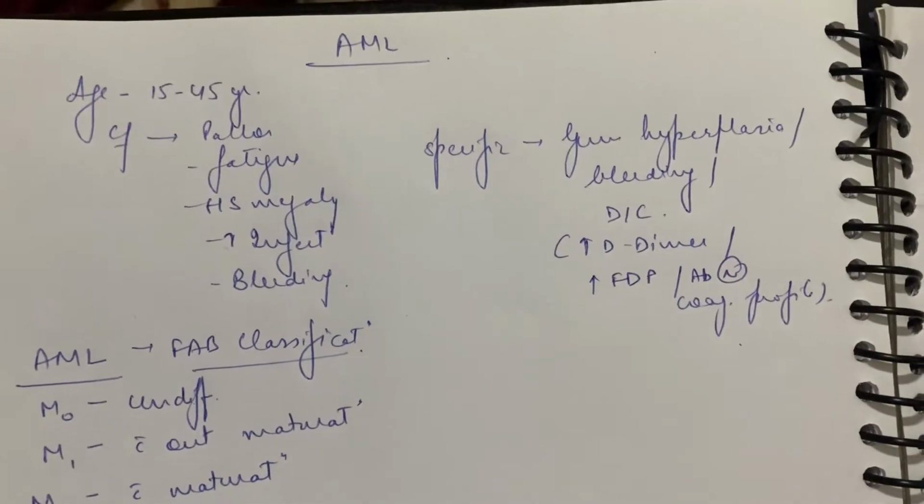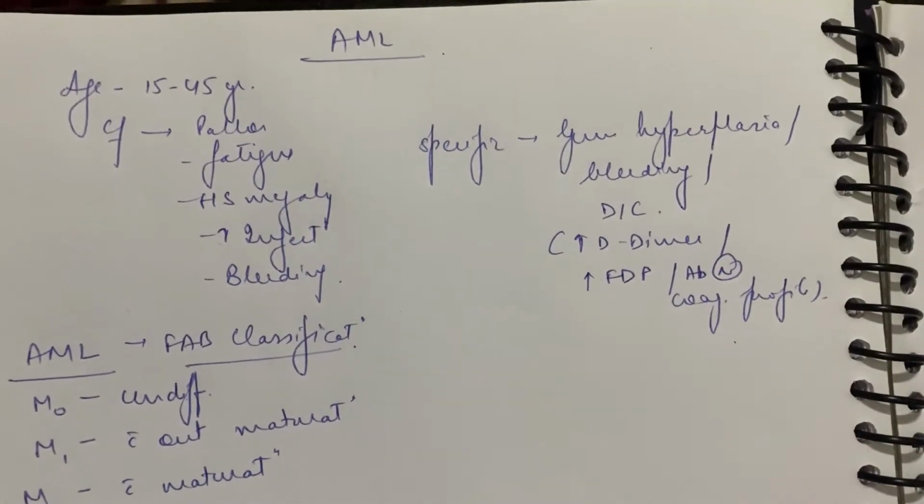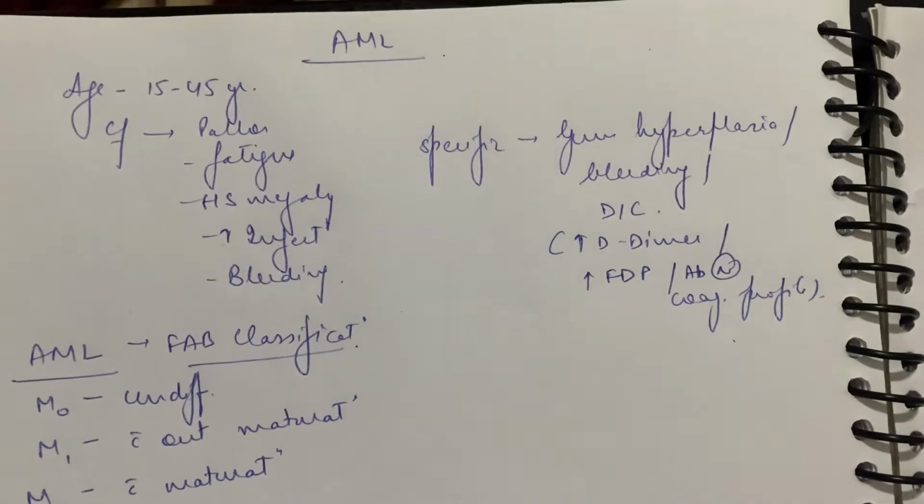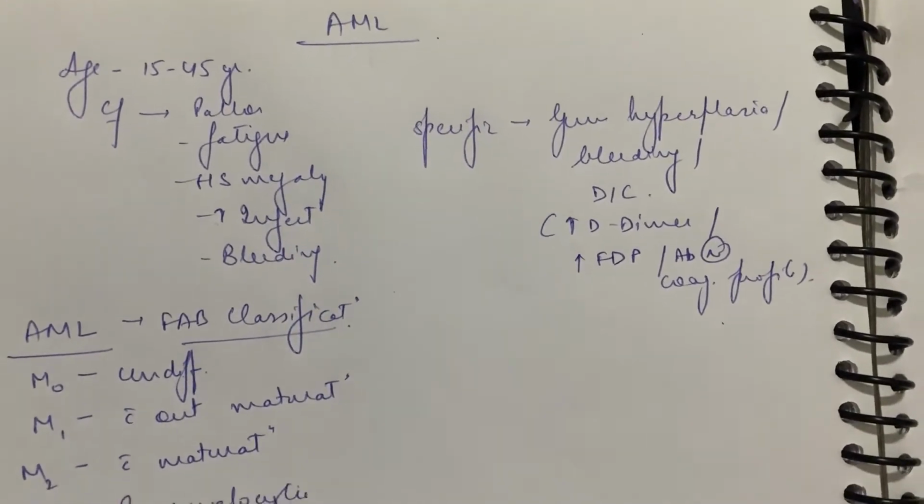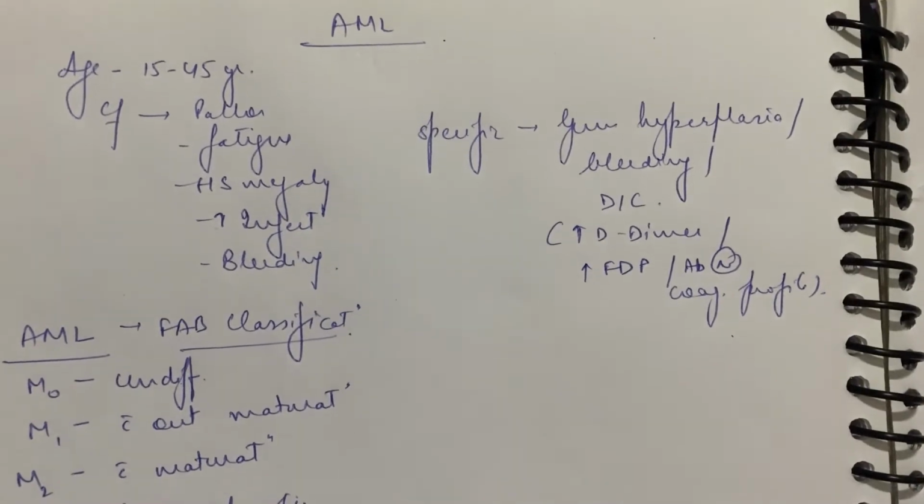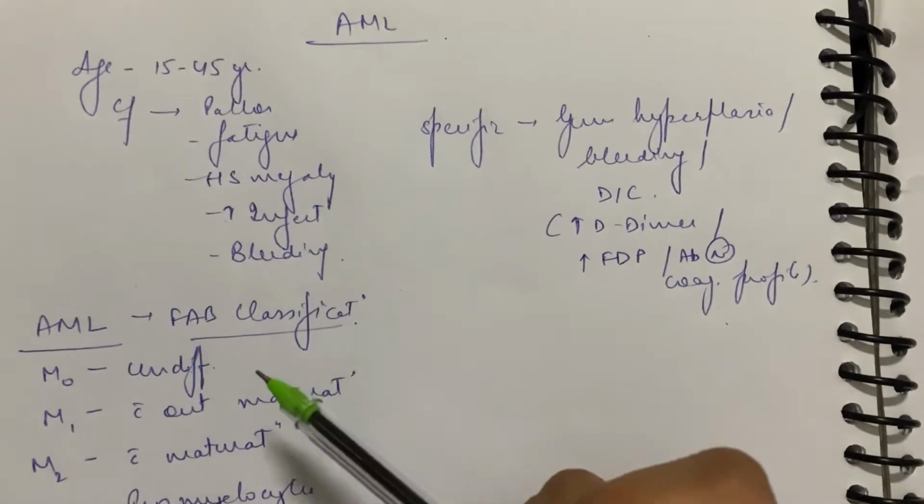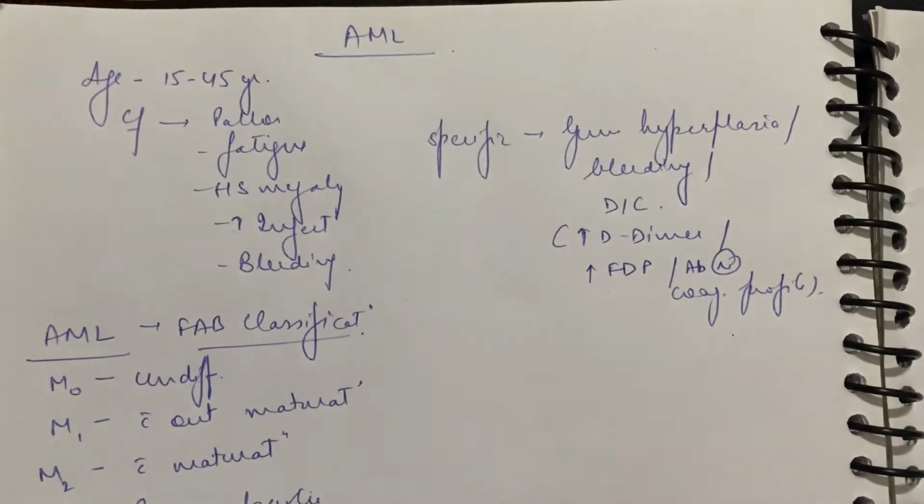Hello everyone. Today's topic is AML, which is acute myeloid leukemia. The first thing you need to remember in this disease is that it happens in adults. Okay, तो age group इसका 15 to 45 years है, and since it's cancer, so cancer, what you expect from